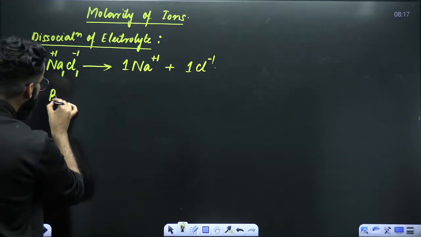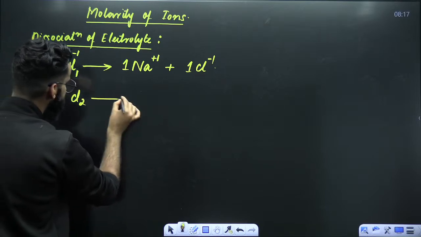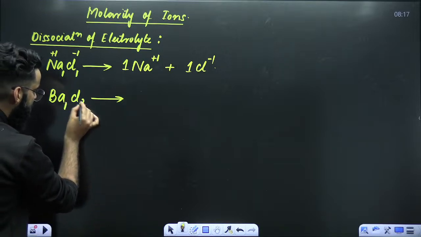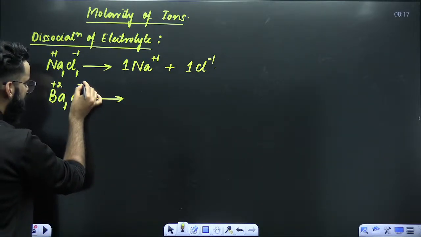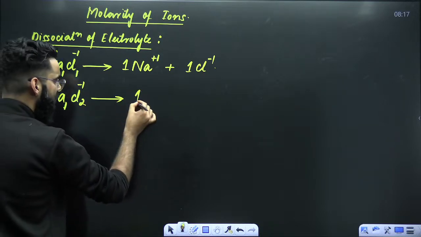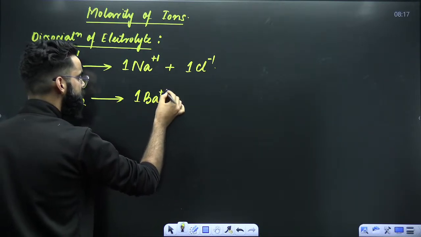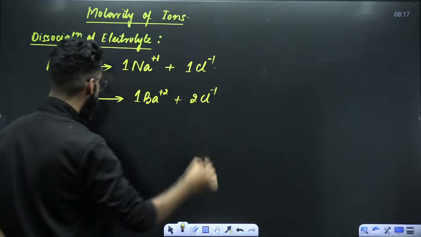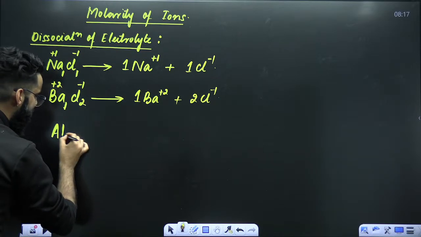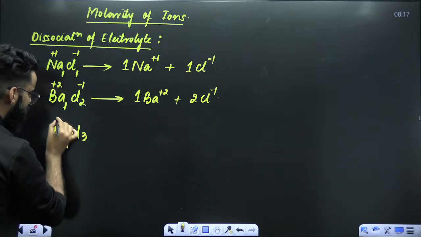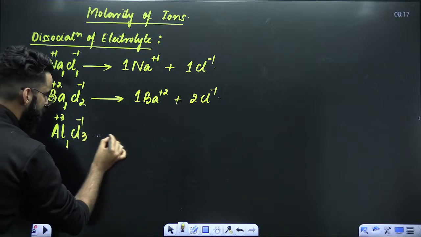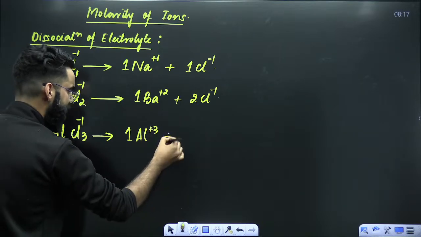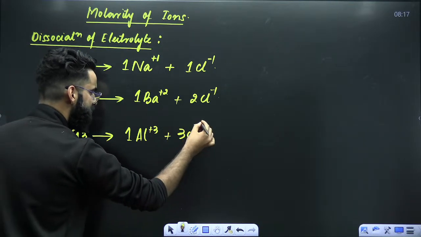For example, you have got BaCl2. How will you dissociate it, assuming all as strong electrolytes? How will you dissociate it in water? Right? Make this 2 the charge here. Make this 1 the charge here. How many barium do we have? We have got 1 barium. And barium is present in dipositive state. Plus, how many Cl do we have? 2 Cl. And Cl is present in -1 state. Right? You have got AlCl3 for example. Perfect. This 3 is the charge here. This 1 is the charge here. How many aluminium? 1. And how will this aluminium get dissociated? As tripositive, right? How many Cl? 3. And Cl charge? -1.